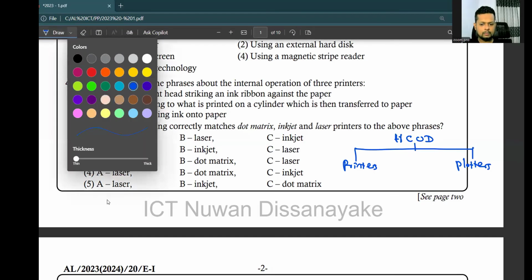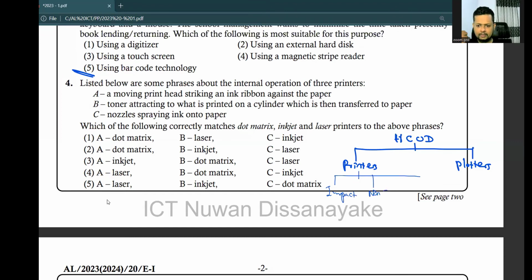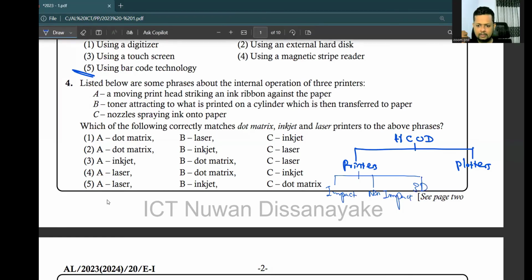Then printers have some subcategories: one is called impact printers, non-impact printers, and 3D printers.